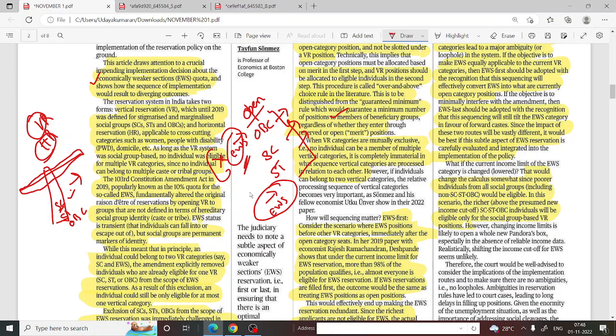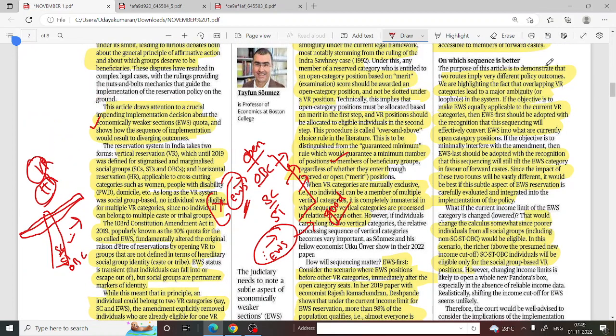So when persons under SC, ST and OBC come under EWS and they also have reservations in their allocated category, the highly meritorious students will first get reservation in their own category, and then other eligible candidates will get reservation in the EWS category. So the outcome will be better, and many people will get reservations under this EWS category, right?